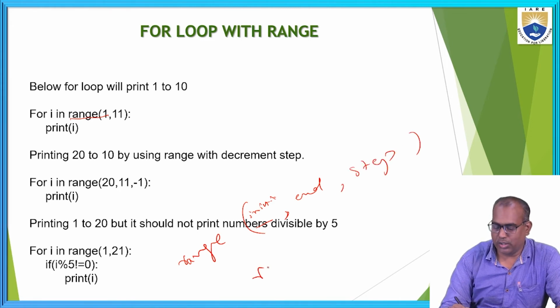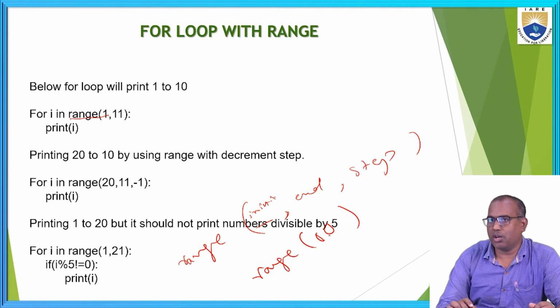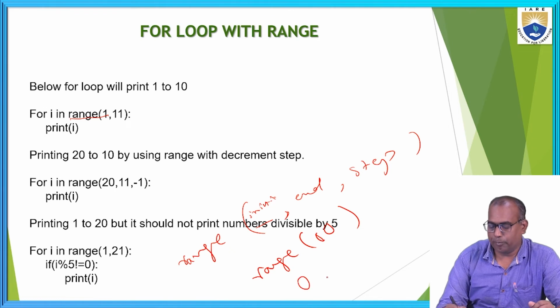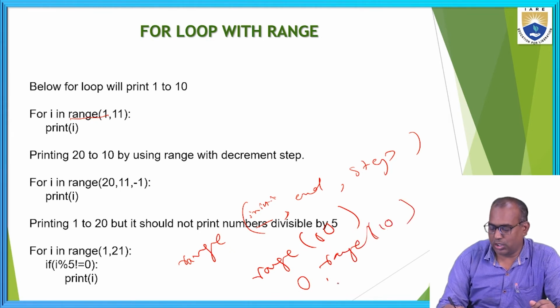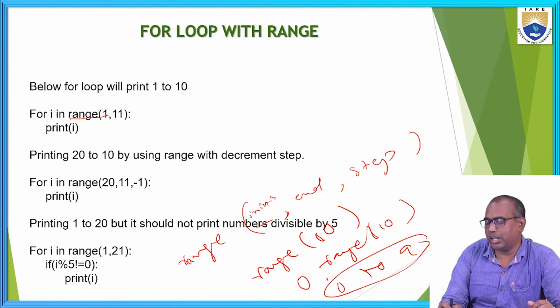By default, if you give range of 10, this is the end. 10 is the end. You are not mentioning any starting of the range. So by default, it takes 0 and it ends at end minus 1. That is, if you are giving the range of 10, it takes by default 0 to 9 values. End minus 1. Here the end value is 10, so 10 minus 1. It prints 0 to 9.